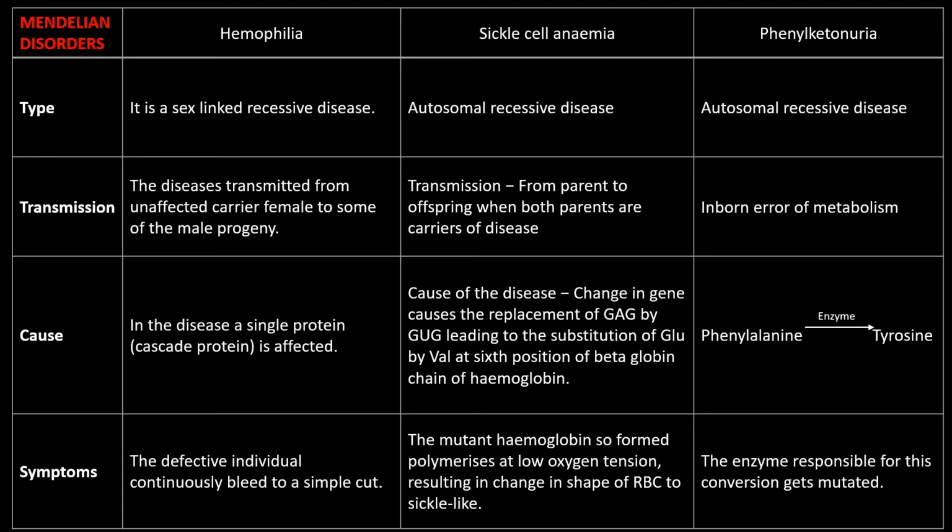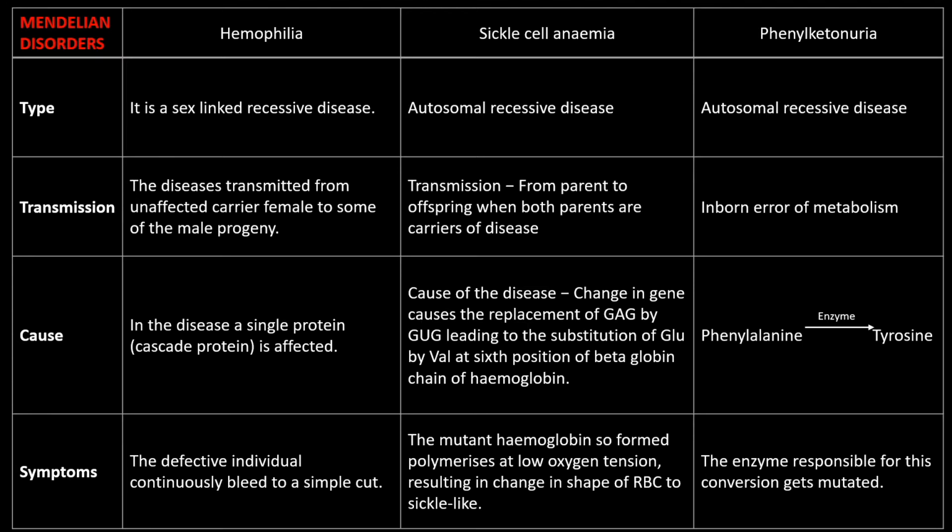So an individual carries a defective hemoglobin designated as HbS, due to which oxygen carrying capacity becomes less and the original disc shaped RBC becomes sickle shaped.